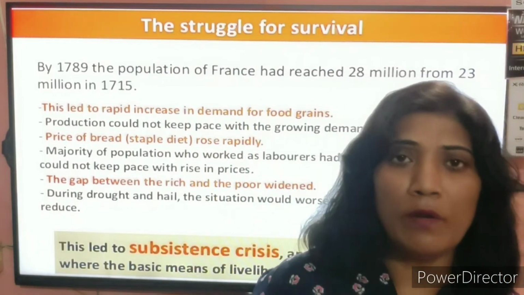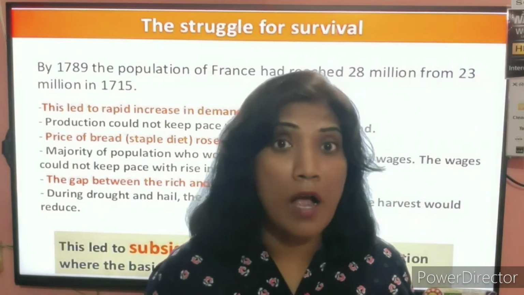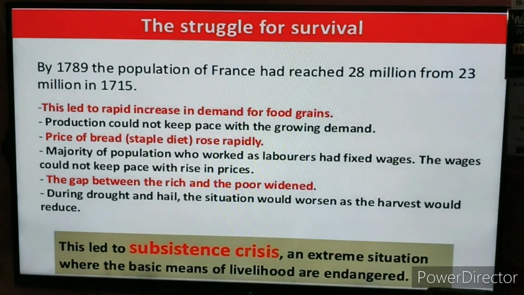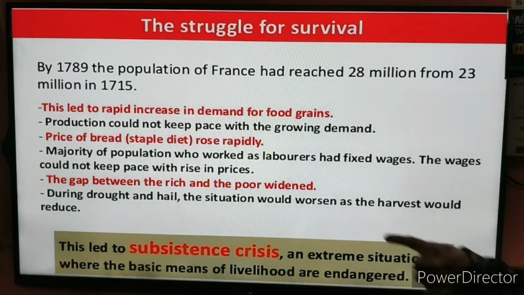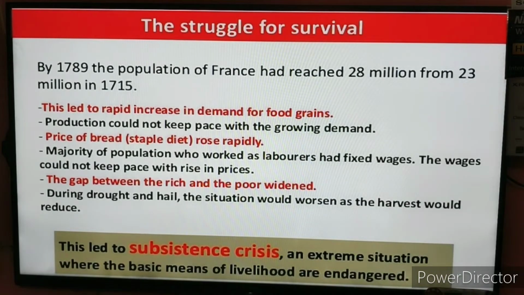So people were suffering from hunger, and the basic diet of three meals a day that is required was also not available to them. The majority of the population worked as laborers on fixed wages, and their wages were very low. With that, they could not survive, and could not buy the staple food for themselves and their family members.